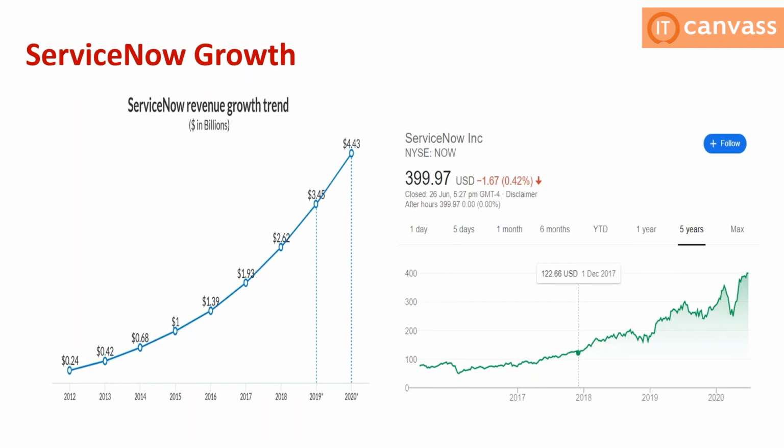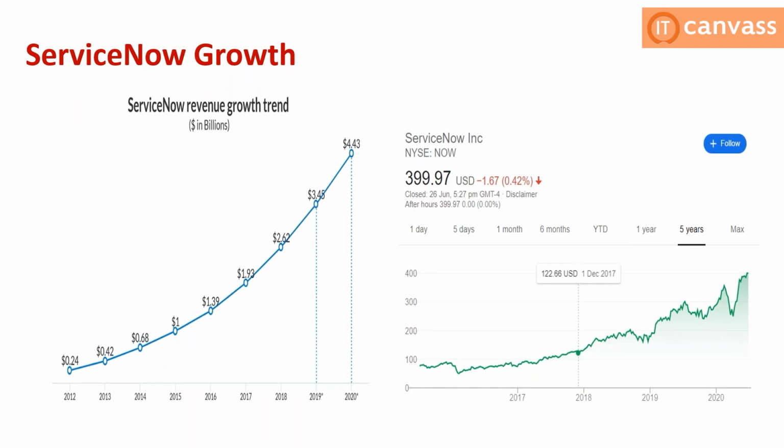Currently, 4.43 is the ServiceNow growth trend, but it might increase. Okay, it's one year back data, right? So it might increase. And the reason the growth rate is increasing is because of its architecture. I will show you the architecture.